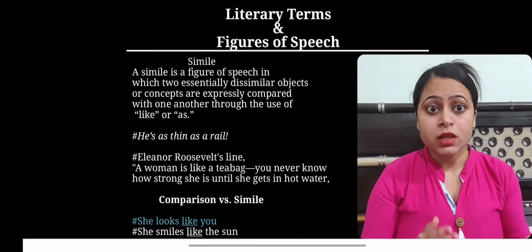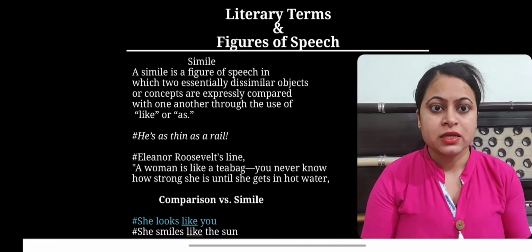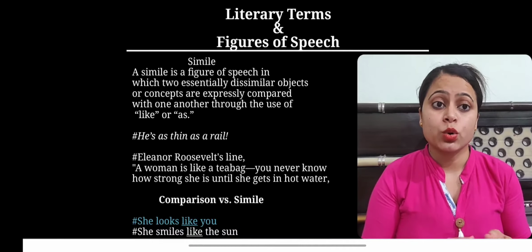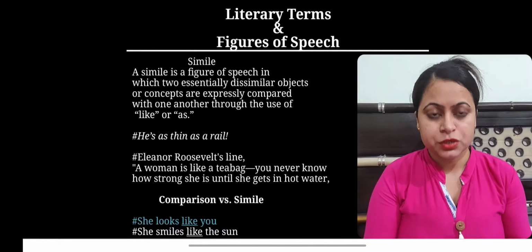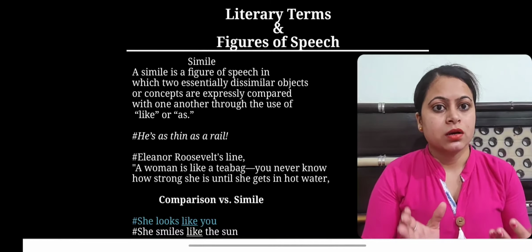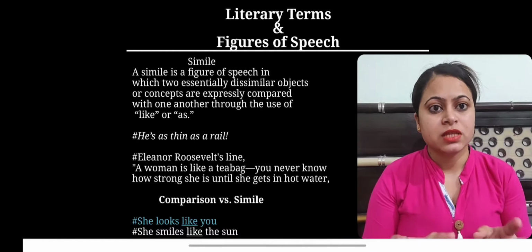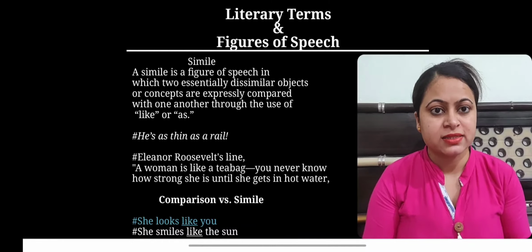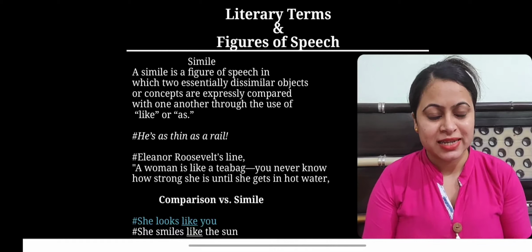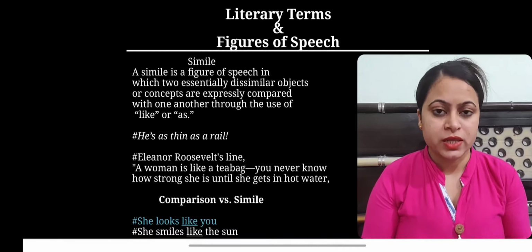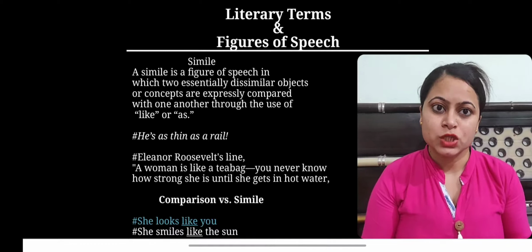Next is a statement by Eleanor Roosevelt which says, a woman is like a tea bag. You never know how strong she is until she gets in hot water. Now, in this statement, Roosevelt is comparing women to a tea bag. She has kept these two distinct entities side by side, a woman and a tea bag, in order to describe how a woman comes up in her full strength, in her complete strength, in a tough situation.